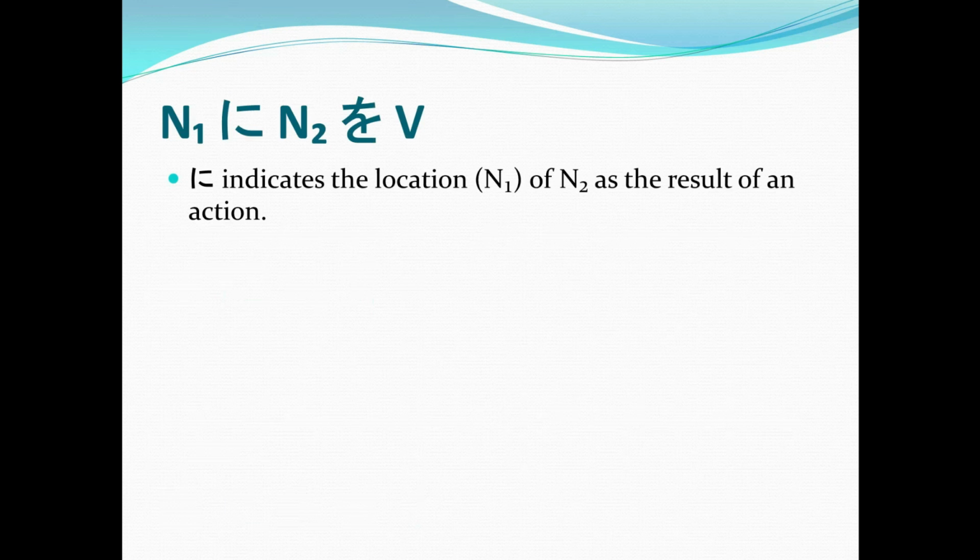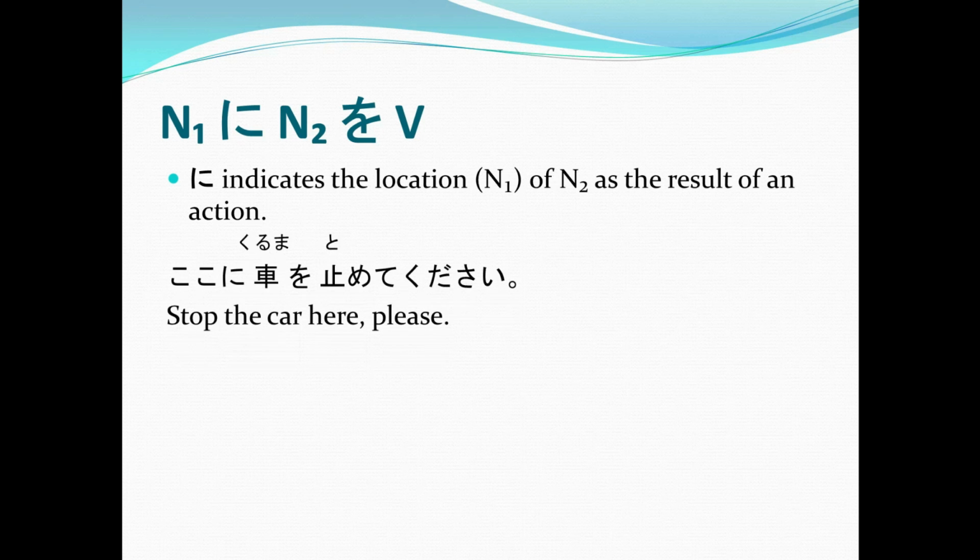Now, the last sentence pattern for lesson 15 is noun 1 ni, noun 2 o verb. Again, noun 1 ni, noun 2 o verb. So, ni indicates the location, which is noun 1, of noun 2 as the result of an action. Example, koko ni kuruma o tomete kudasai. Again, koko ni kuruma o tomete kudasai, or stop the car here, please.